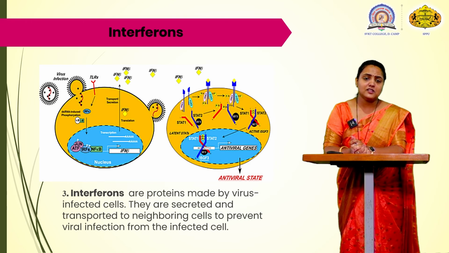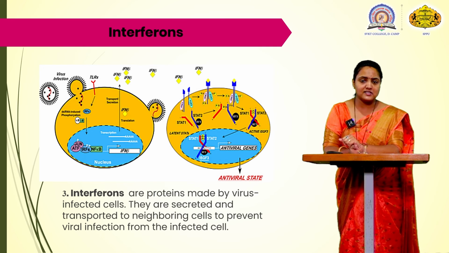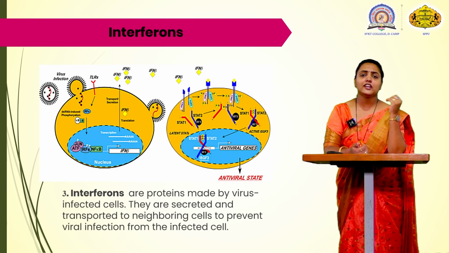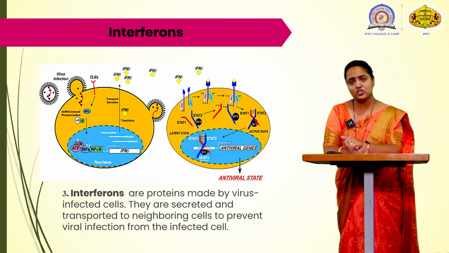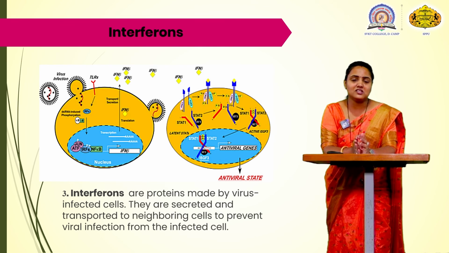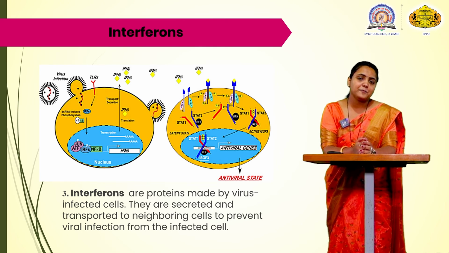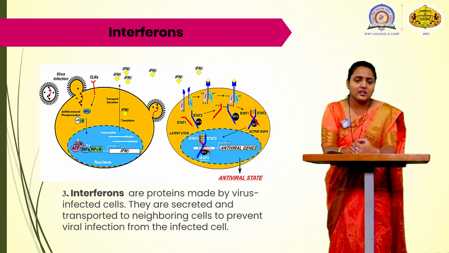In the figure you can see there is the virus which has attached to the bacterial cell. When it is attached to the cell, what does it do? It incorporates its DNA into the cell because it doesn't have the ability to produce DNA. So the virus incorporates its DNA into the human cell. It uses the human cell for the replication of its viral DNA.